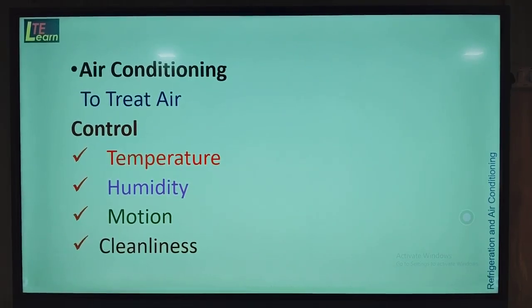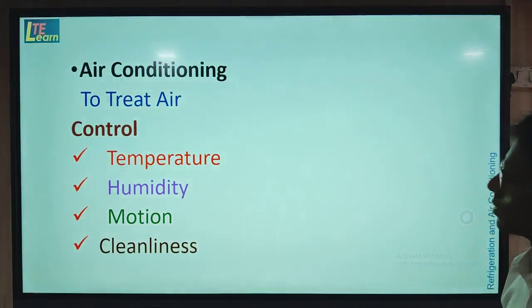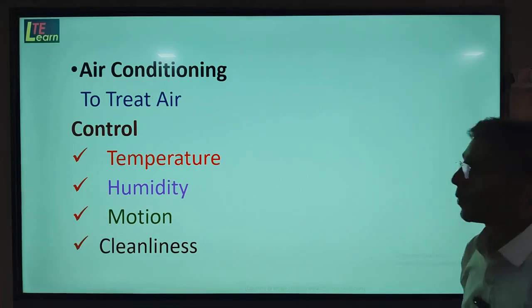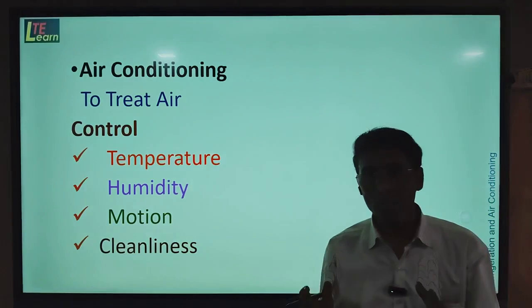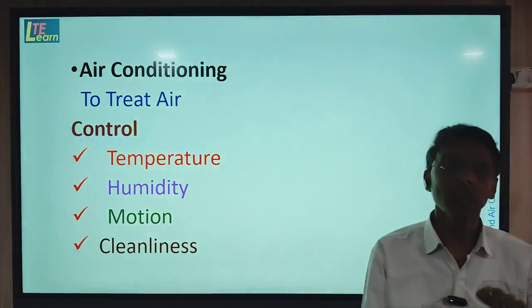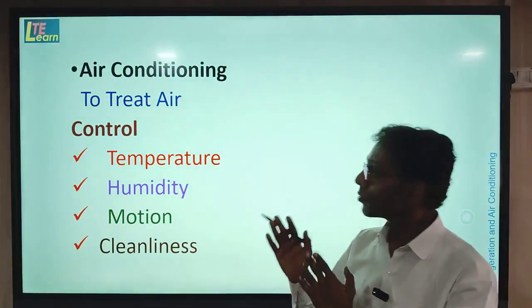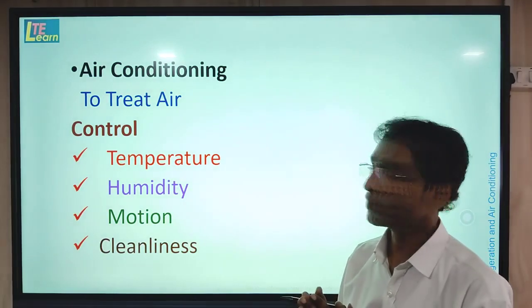Now, what is air conditioning? Air conditioning is a process which is carried out on the air, that is, moist air. When the air is conditioned, at an air conditioned space, the air which is brought in is conditioned air. In order to condition the air, there are some parameters which are to be controlled.